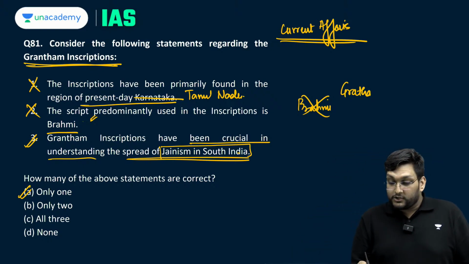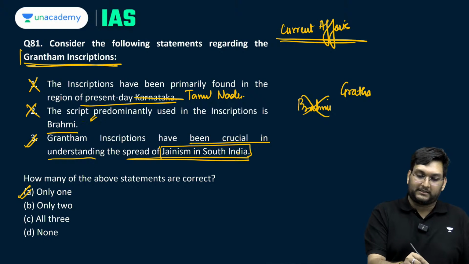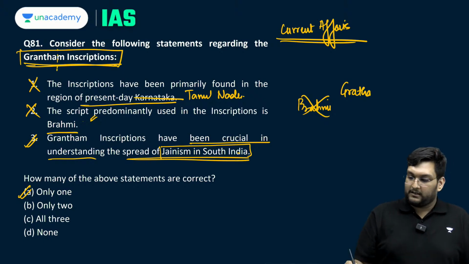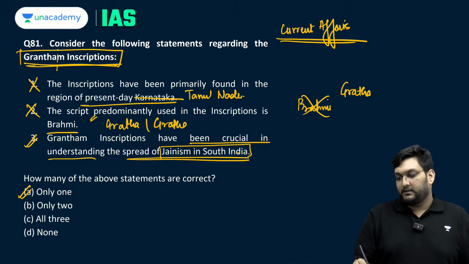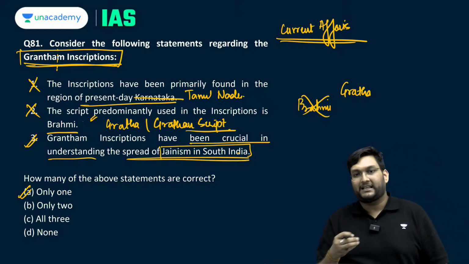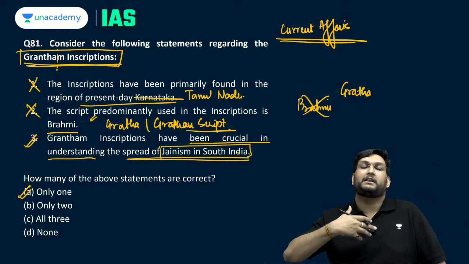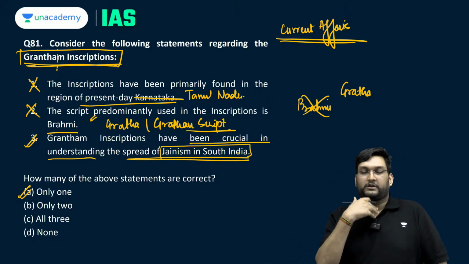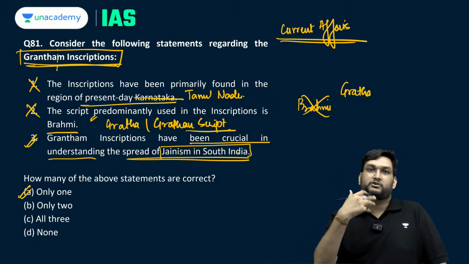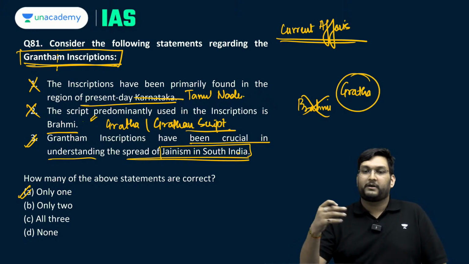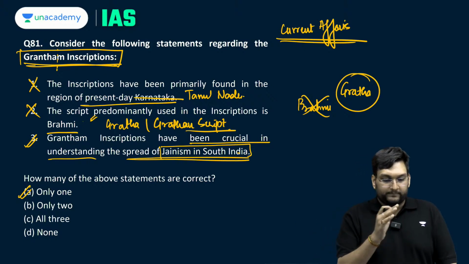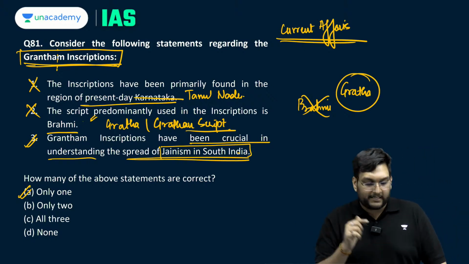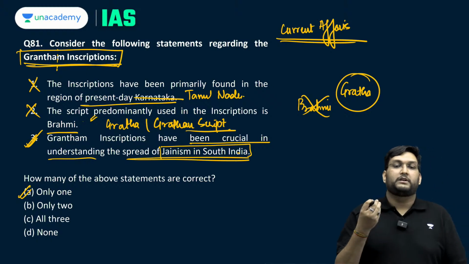The idea is you should have known through the Grantham inscription, the Grantha script itself. I hope you know script is how you write something, and language is the phonetic sounds which give it meaning. So whatever is coming out of my mouth right now is a language called English, but this is in Roman script, and any language can be written in multiple scripts. So the first and second statements are incorrect, the third statement is correct, so only one.